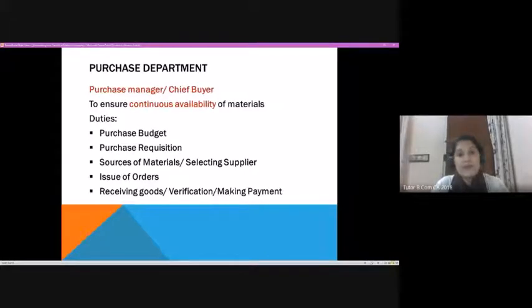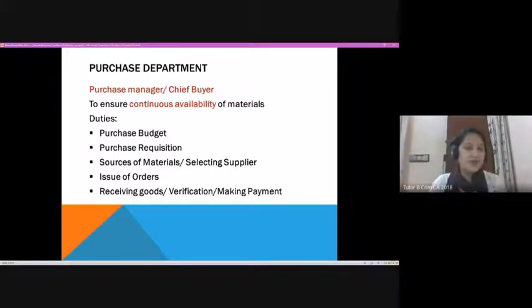That should not happen, because ultimately that will cost you some opportunity as well as additional cost for maintaining the labor, all these things. So in order to ensure continuous availability of materials, we will have an efficient purchase department, and the purchase manager, as the title says, will be taking care of all the procurement and all the activities within the purchase department.